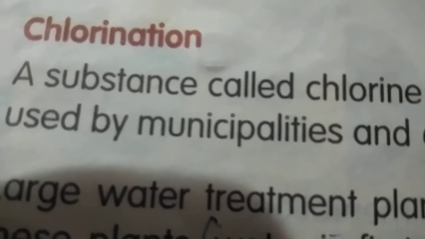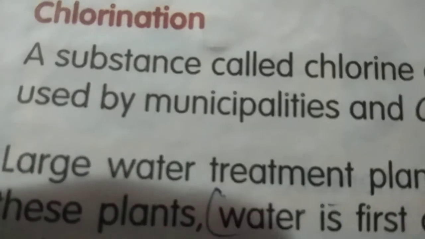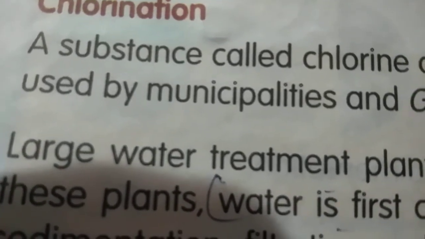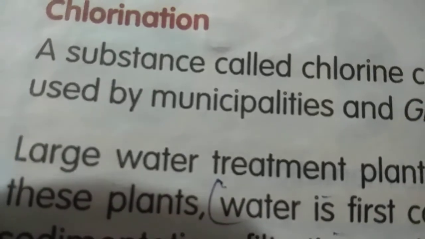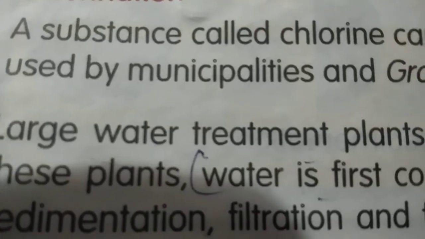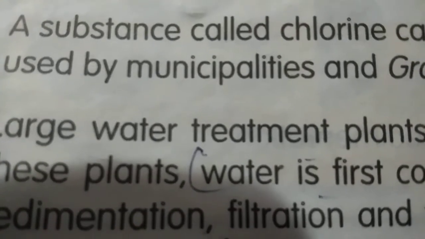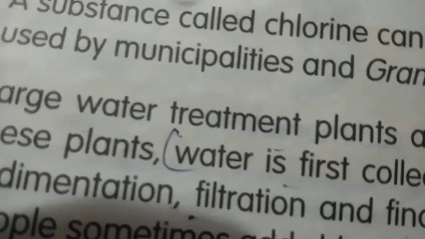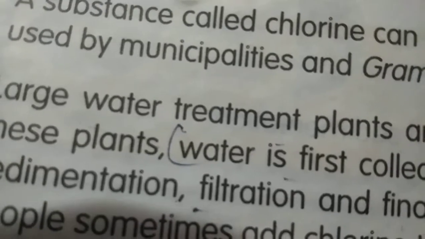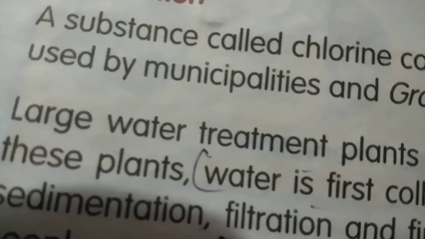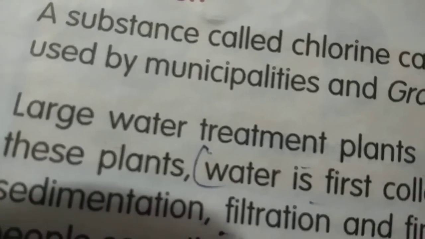Municipalities and gram panchayats use other methods to kill germs in water that is supplied to towns. So what other methods have you heard? See, municipalities add chlorine to water. Chlorine kills the germs in water. Chlorine tablets are easily available in medical shops. Okay, so now here we are going to see, water is first sedimented, then it is filtered, and finally it is chlorinated. So water is chlorinated to make it germ free, right children?